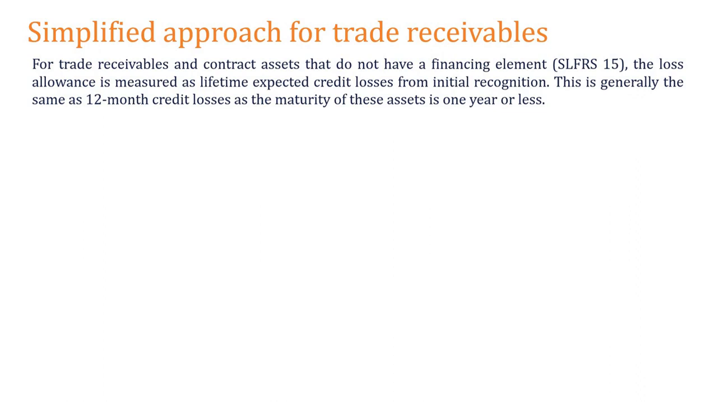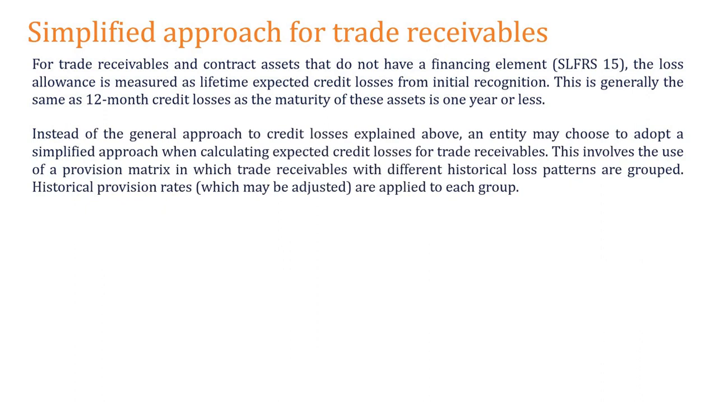So remember, trade receivables arise when we make a sale, right? So we should make a provision or a loss amount which is measured at the lifetime expected credit loss at the initial recognition. This is generally the same as the 12 months credit loss, as the maturity of these assets is within 1 year. අවුරුද්දට වඩා අඩු කාලයක් නේ මේවට තියෙන්නේ. ඒකයි අපි මේකට lifetime expected credit loss වගේම තමයි දාන්නේ.